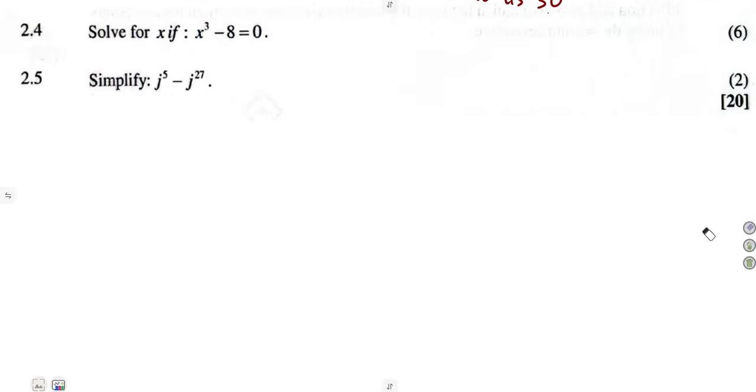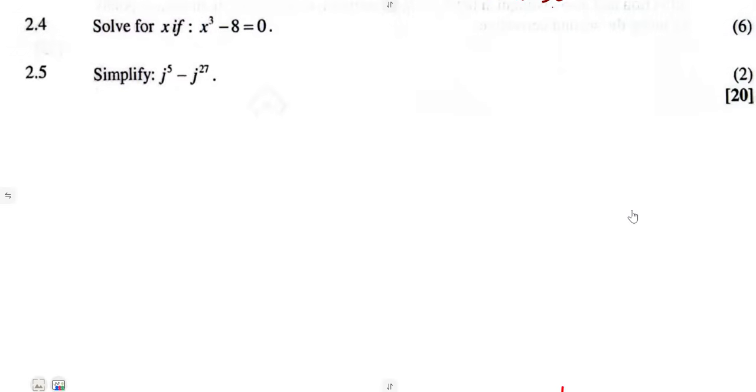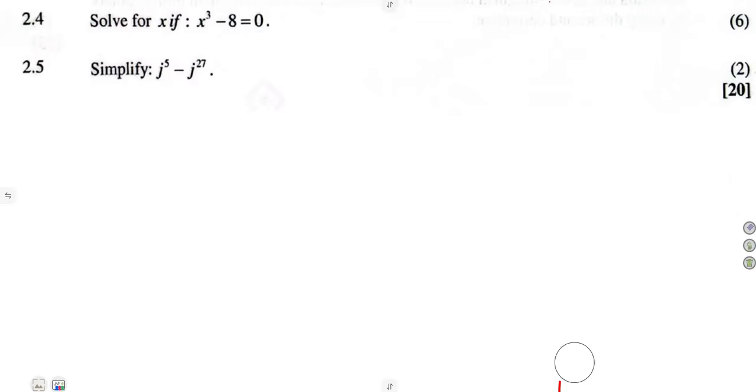That was 2.4, and it is having 6 marks. Let's see why it is like that. 2.4: solve for x if we are given x cubed minus 8 equal to 0. Solve for x.